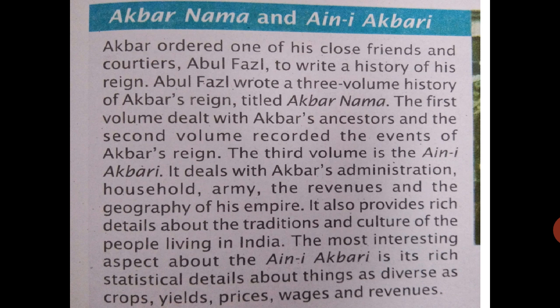Akbar asked one of his close friends and courtiers, Abul Fazl, to write a history of his reign. Abul Fazl wrote a 3 volume history of Akbar's reign titled Akbarnama. The first volume dealt with Akbar's ancestors and the second volume recorded the events of Akbar's reign. Three volumes means three parts. In the first part he wrote about the ancestors of Akbar, and in the second volume the record of events of Akbar's reign.